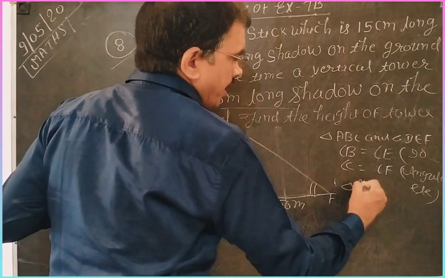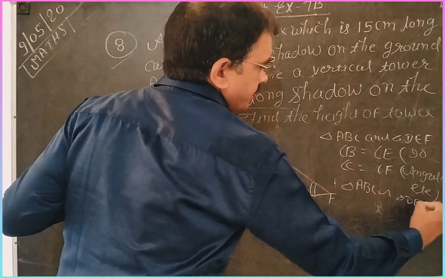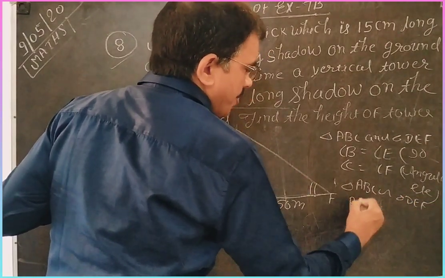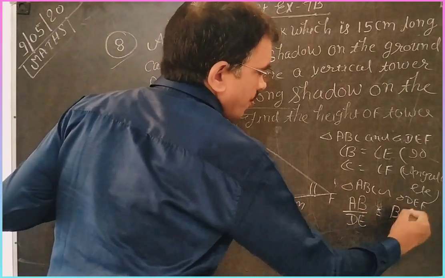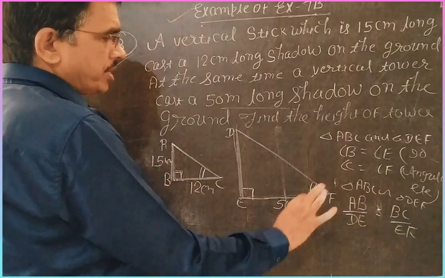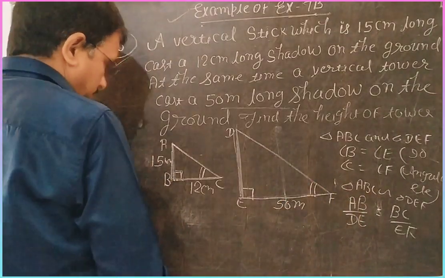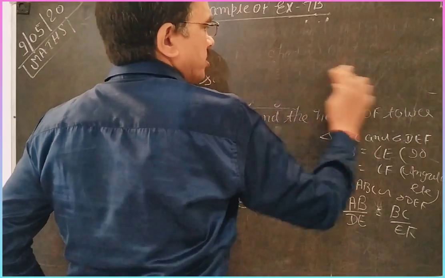Hence triangle ABC is similar to triangle DEF. So AB by DE is equal to BC by EF. AC and DF are not needed, so we don't write them. Now only substitute their values and you get your solution.